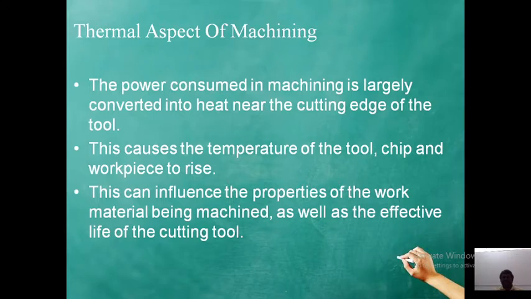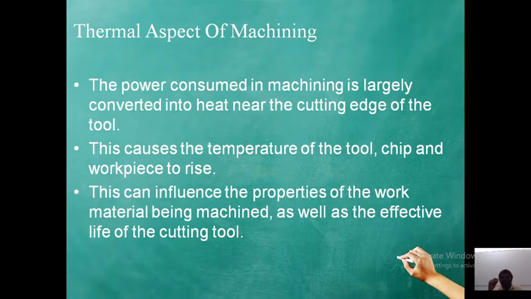Now, what is the thermal aspect of machining? The power consumed in machining is largely converted into heat near the cutting edge. When the tool is in contact with the workpiece, there is large conversion of heat near the cutting edge of the tool. The power consumption in machining is largely converted into heat.